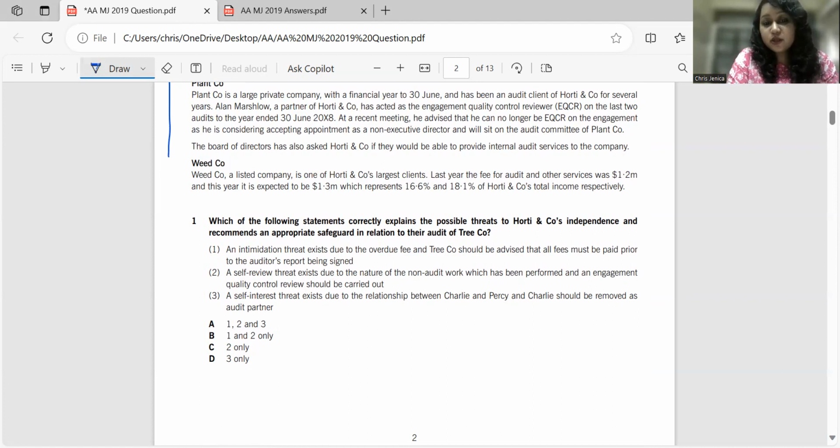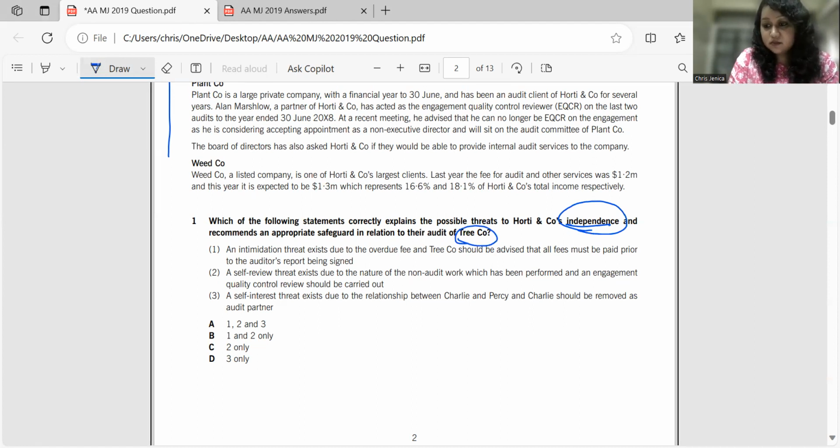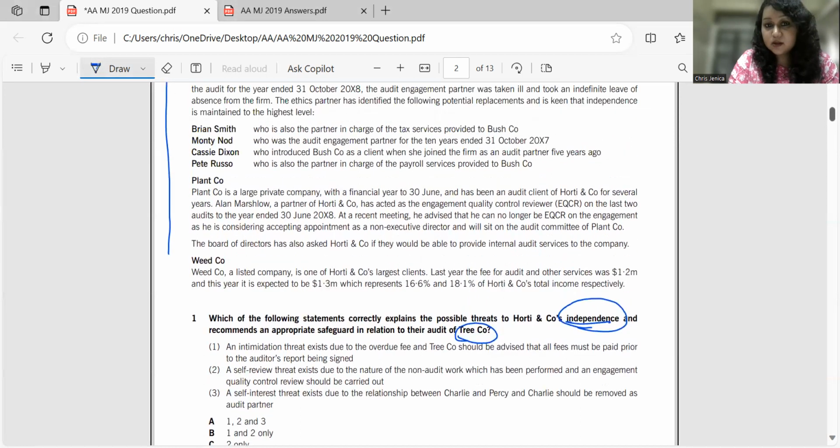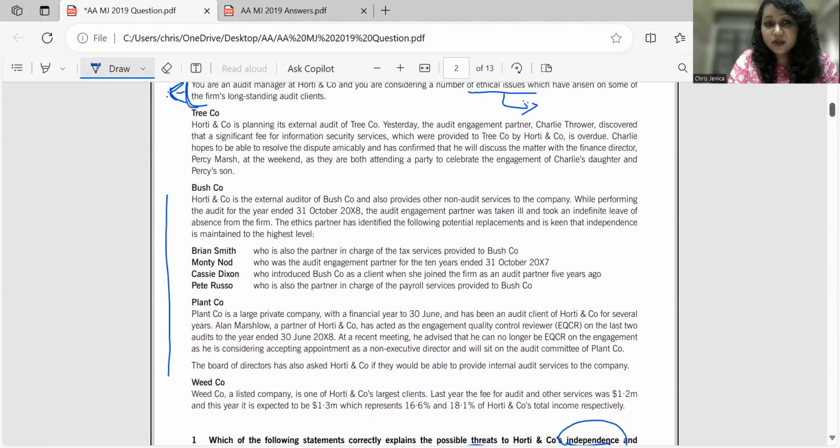Which of the following statements correctly explains the possible threats to Horty and Company's independence and recommends an appropriate safeguard in relation to their audit of Tree Company? So this is related to the threats to independence and relating to Tree Company. You have been given Tree Company, Bush Company, Plant Company and Weed Company. Here, the first question is relating to only the Tree Company, right?